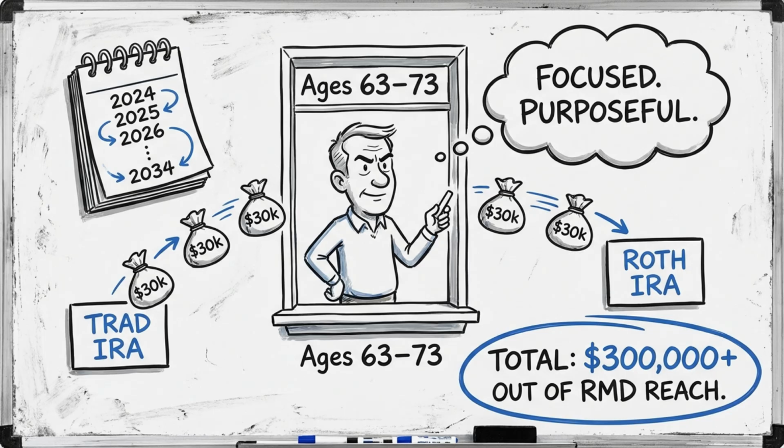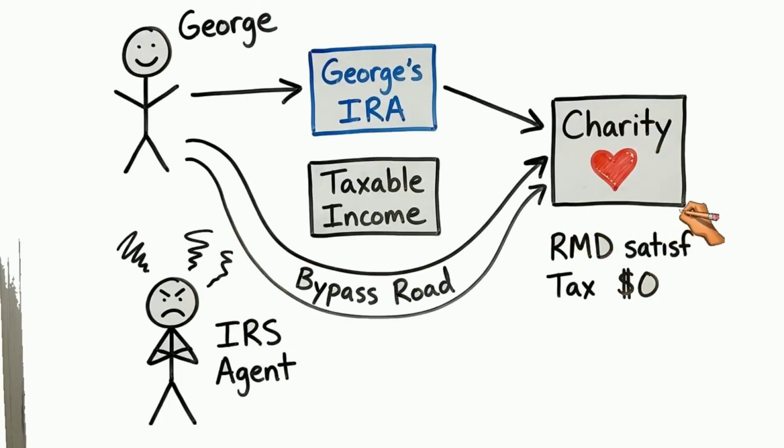If you retire at 63 and have 10 years before RMDs begin, systematic annual conversions can dramatically reduce your RMD base. Converting $30,000 per year for 10 years removes $300,000 from your future RMD calculations, plus all growth on that amount. Strategy 2. Qualified charitable distributions.